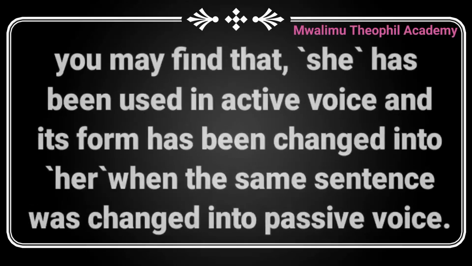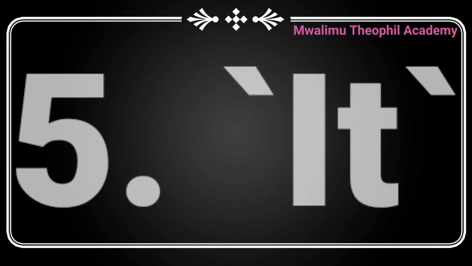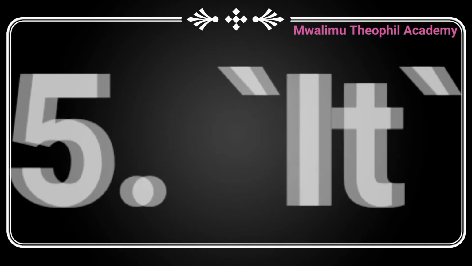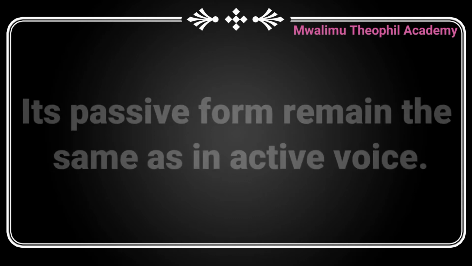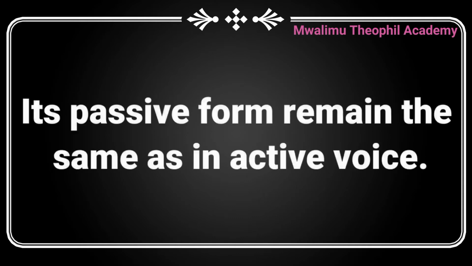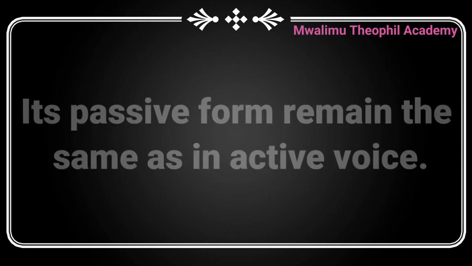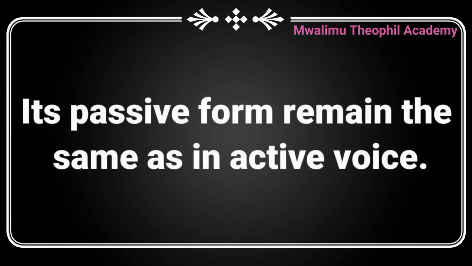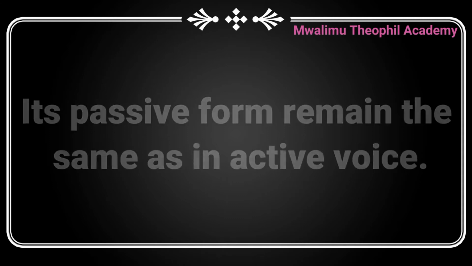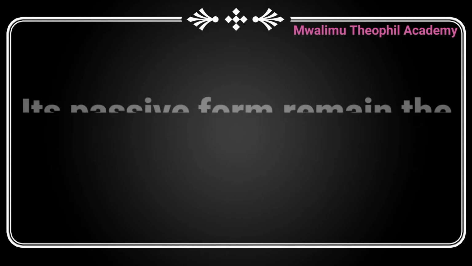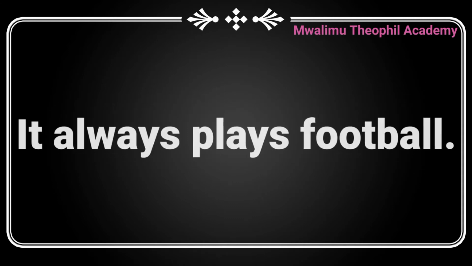Another pronoun is it. When it is used in the active voice, its passive form remains the same. It means in sentences in passive voice, the use of it remains the same as in active voice. For example, it always plays football.